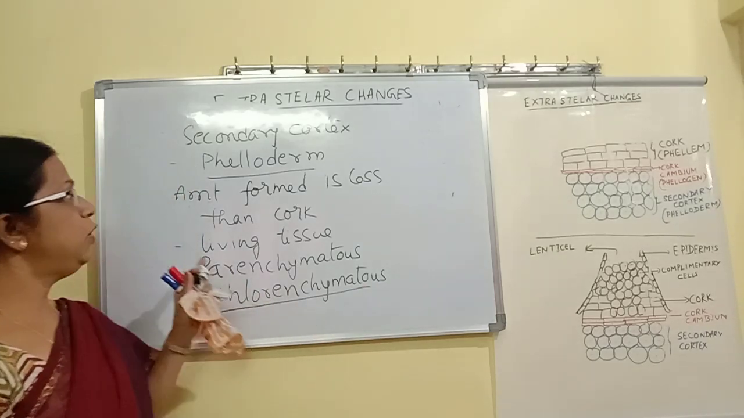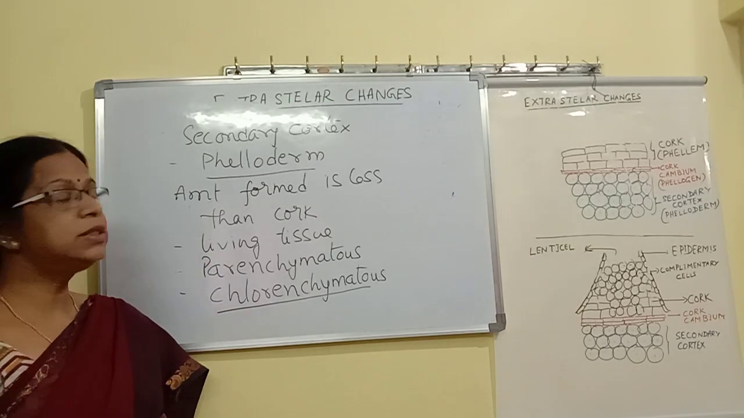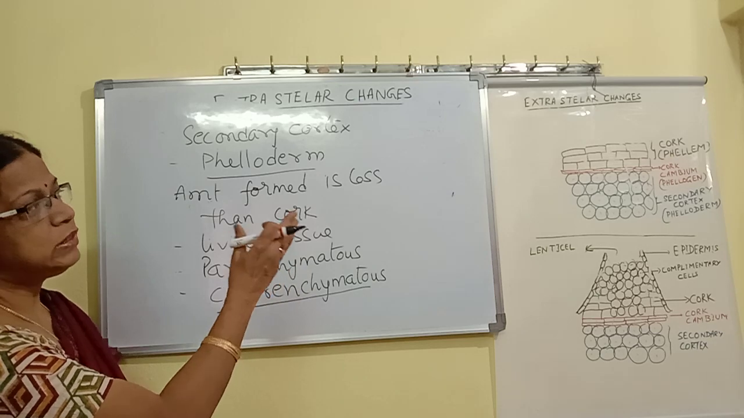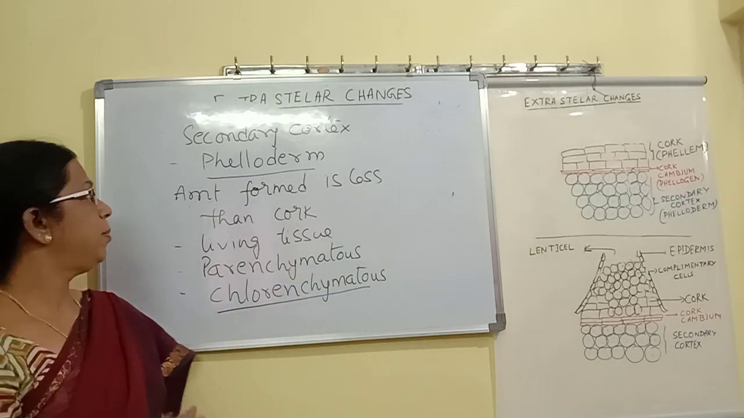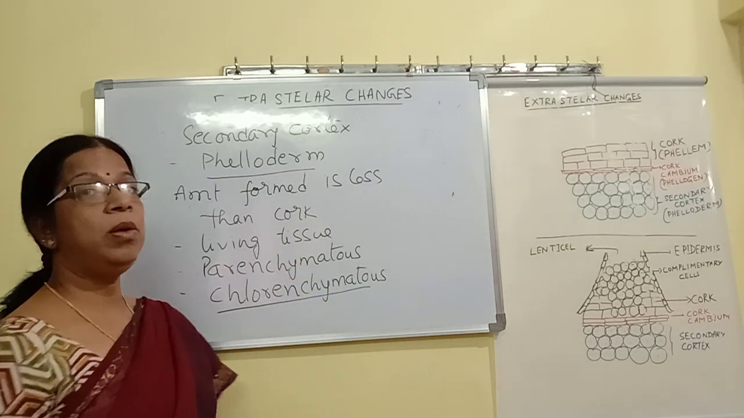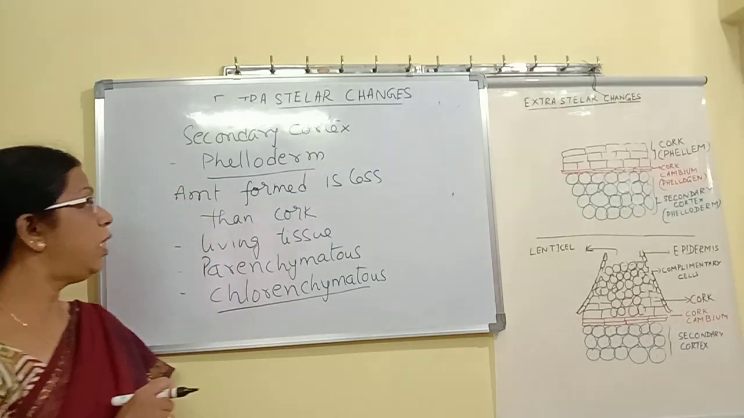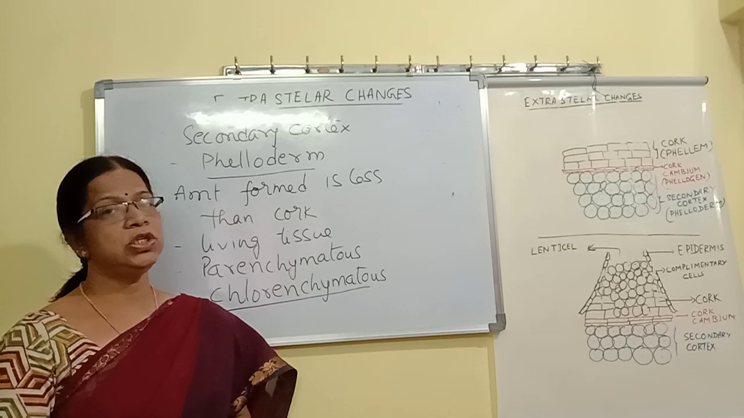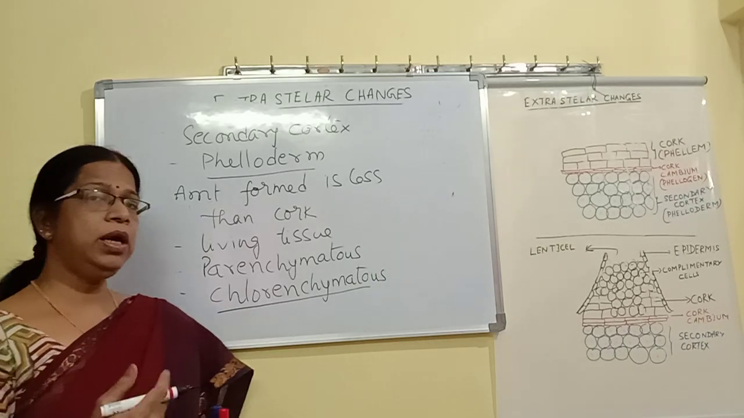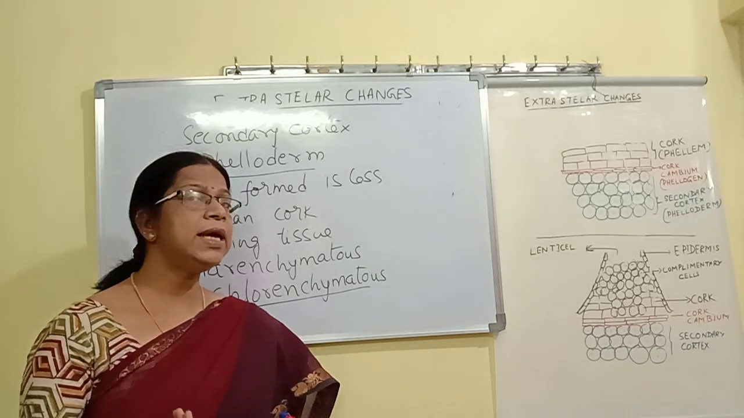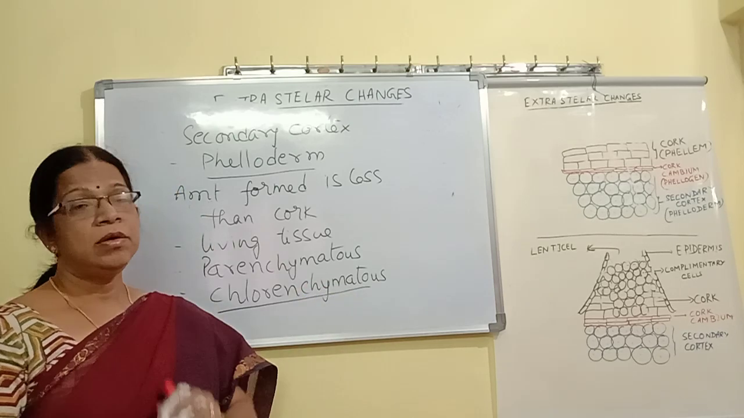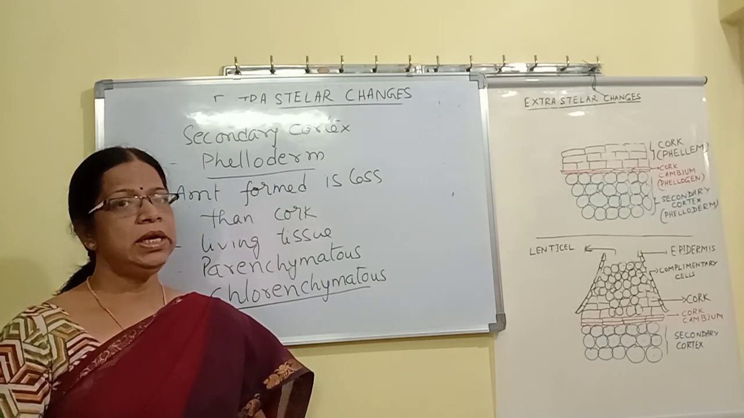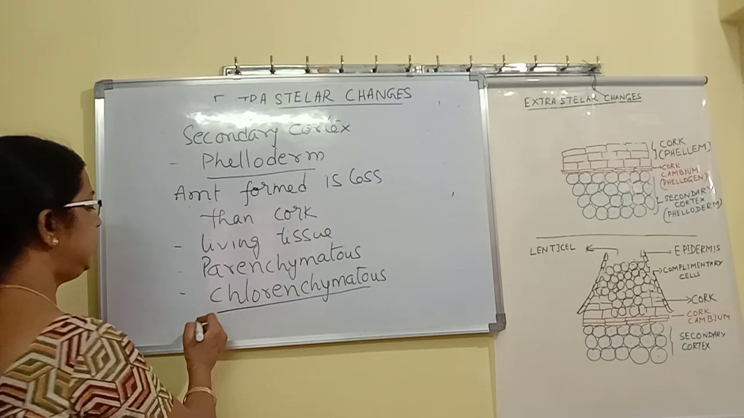So once again, secondary cortex is also called phelloderm. It is formed towards the inner side of the cork cambium, and the amount formed is less than that of the cork. It is a living parenchymatous tissue, and it is also chlorenchymatous, meaning it has chloroplasts, and it also helps in photosynthesis. It gradually disintegrates.